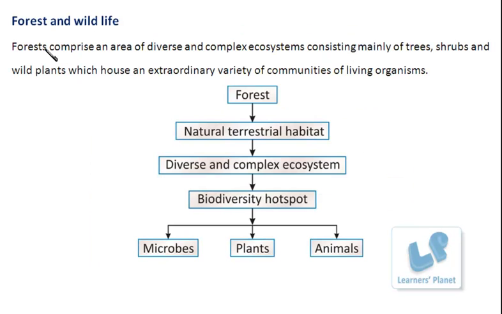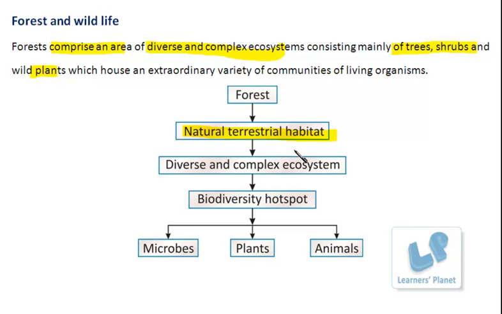So these forests basically comprise an area where diverse and complex ecosystems are found. And these diverse and complex ecosystems include the trees, shrubs, wild plants, animals, then some river bodies or water bodies, which serve as a natural habitat for different types of living organisms.